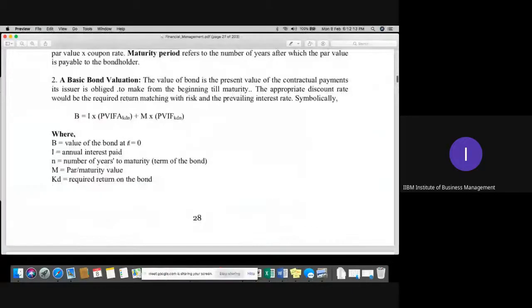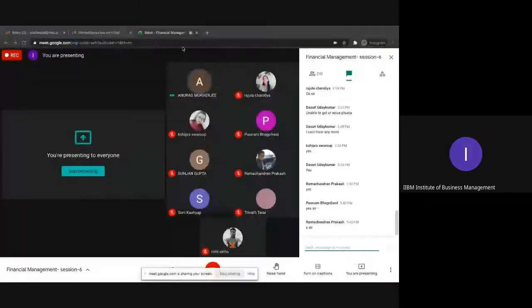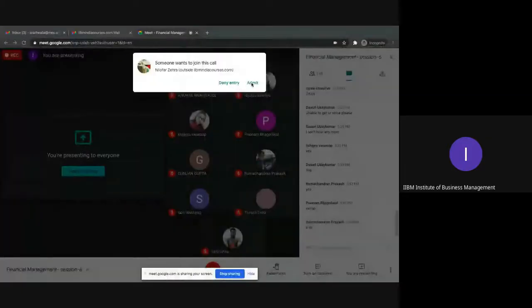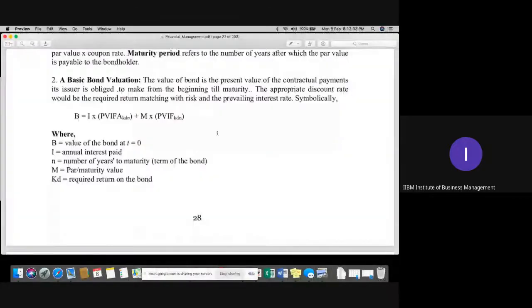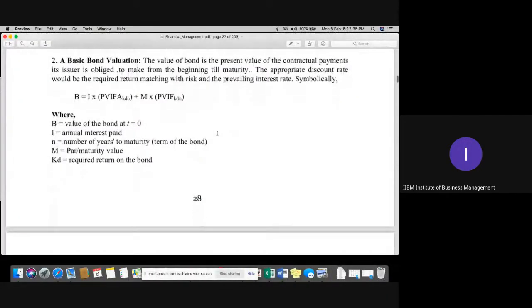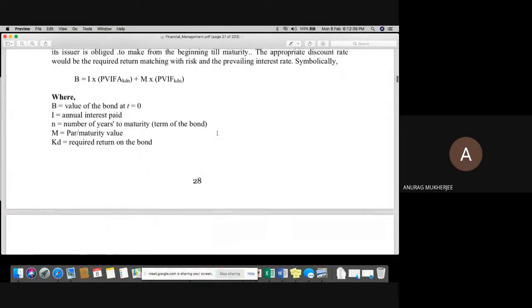Yeah, this is the formula actually. The bond value would be I into PVIFA, and M is the principal amount, the face value, into the present value of interest factors. Just a minute, please. Clear, Anurag, I think? Yes, sir, clear. Yeah, thank you so much.